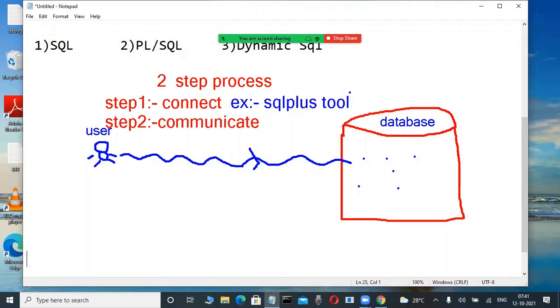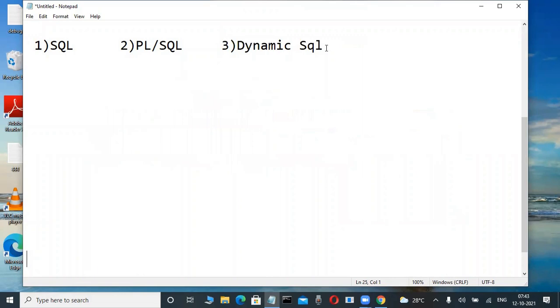How easy a diagram Oracle Corporation is giving. I will tell you through that one, the tools, the explicit tools, the default tools, all the things, so that today you understand. Again, communication. Once we are connected to the database, then we communicate with the database by using some languages. Which languages? SQL and PLSQL languages are there. Yes, through those languages, we communicate with the database. Step by step, you are learning through the diagrams, easily understandable.